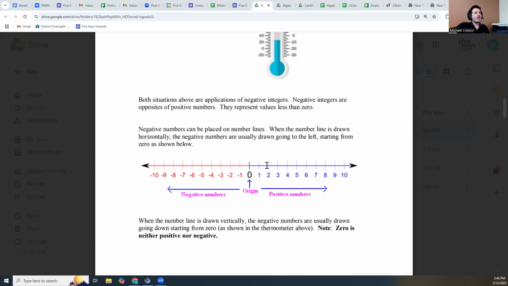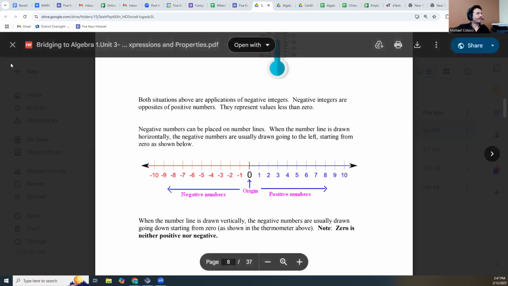Negative numbers can be placed on number lines. When the number line is drawn horizontally, the negative numbers are usually drawn going to the left, starting from 0 as shown below. Notice everything to the left of 0 here is a negative number. The negative is getting more negative as we get away from 0, and it gets more positive as we go up. We may be familiar with this from seeing rulers, but this is just a ruler with zero flipped to include the negative numbers. All right, what else we got?